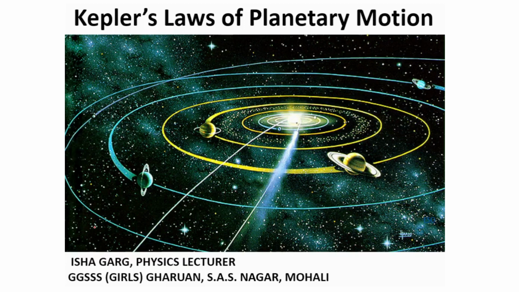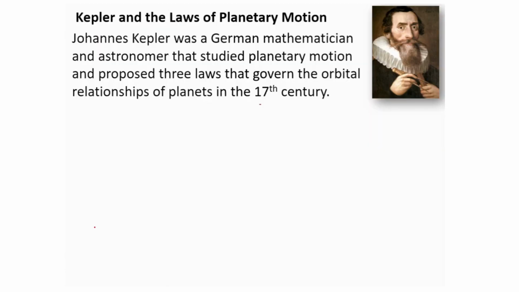Hello students, today we will discuss Kepler's law of planetary motion. Johannes Kepler was a German mathematician and an astronomer that studied planetary motion and proposed three laws that govern the orbital relationships of planets in the 17th century.